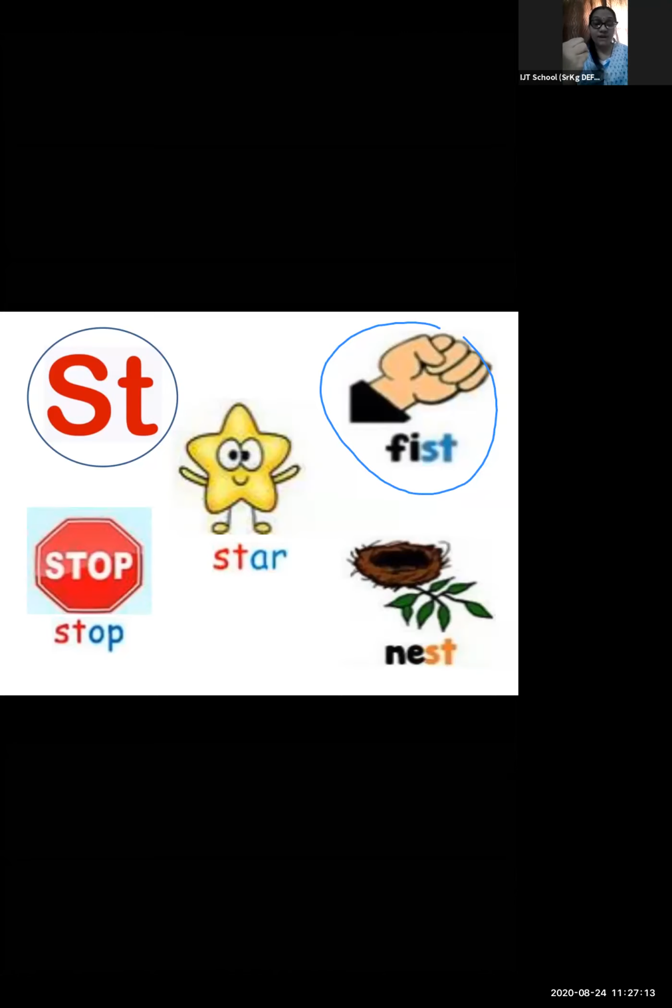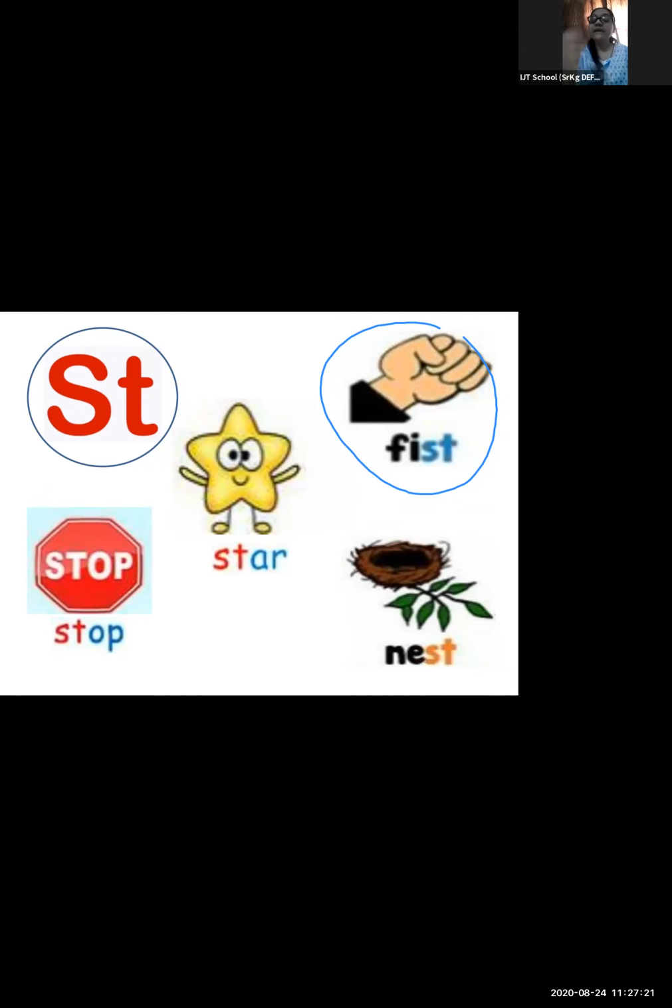But where? Yes, at the end of the word. As I told you, the blending can be in the beginning or at the end of the word. At the end of the word also we can see a blending sound. Yes. See here, you can see an st blend at the end of the word. Yes, in fast also there is st at the end. Yes, and stone. When we say stone, we can hear the sound of st at the beginning. So in fist, we can see the sound st at the end.